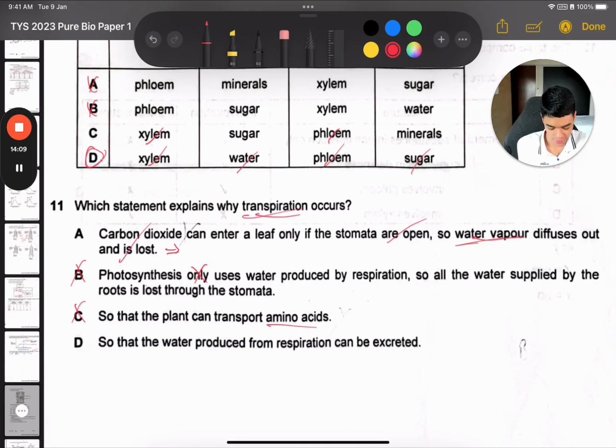And then D says so that water produced from respiration can be excreted. Maybe it is true that this is one of the functions of transpiration, but is it really the main purpose? The main purpose is so we can pull things up so that the xylem can actually get that upward force. So this is not really the main purpose for option D. So option A is the best answer out of these two.